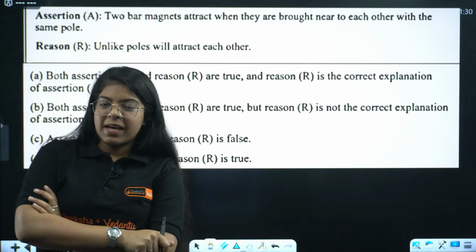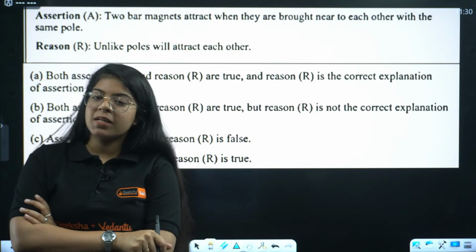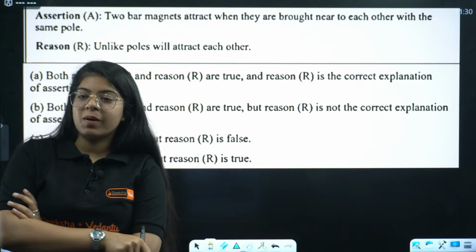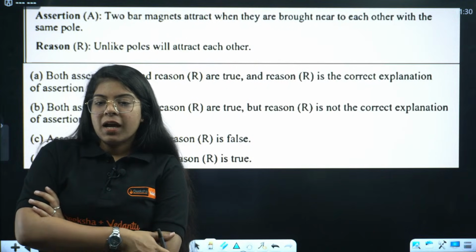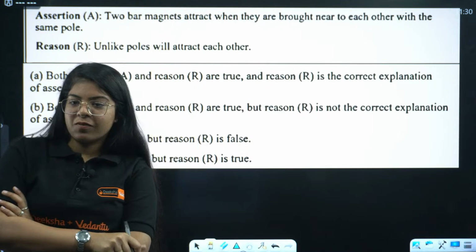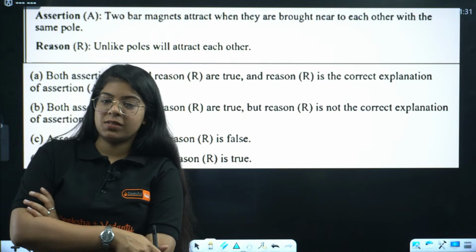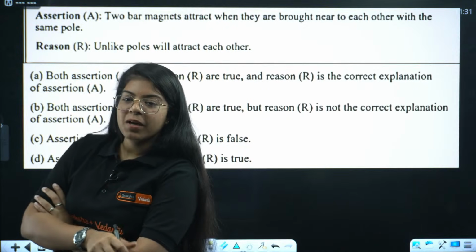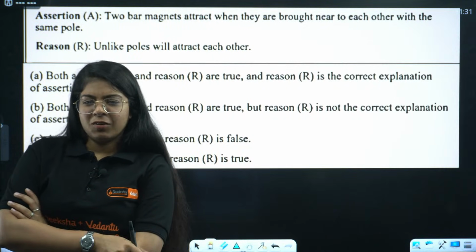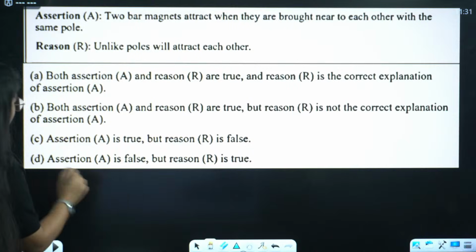Okay, Kirti is saying D, Shivani is also saying D, Ramesh G is saying the reason is false because a concave spherical mirror can form both. Yes, very good Ramesh G. And Jack is also saying D. Shivani is saying opposite poles attract each other, not same poles. Yes, correct. Like poles repel, unlike poles attract. Hi Madhav. Okay, everyone is saying D, and D is the correct answer.